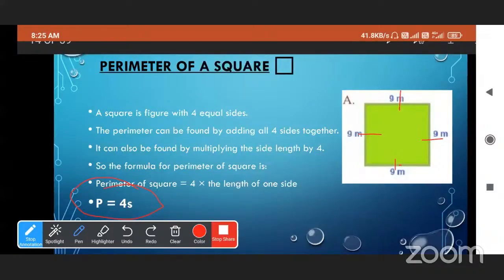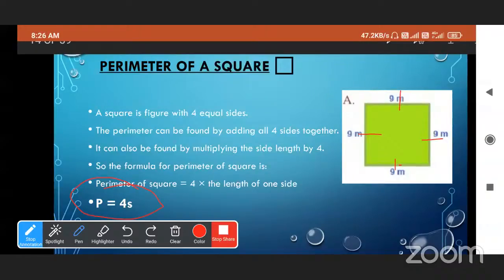I know the formula for area and also for perimeter, very good. So we have to learn the formula by heart. Perimeter of a square is equal to 4 multiplied by s. What do you mean by s? S does not mean square.